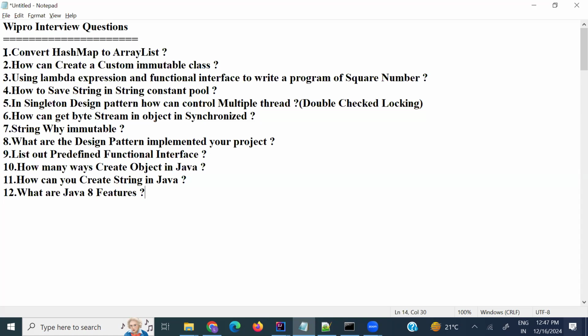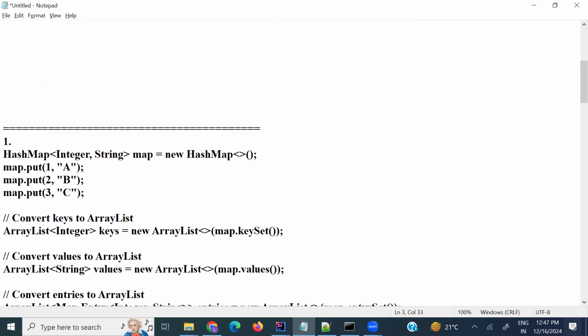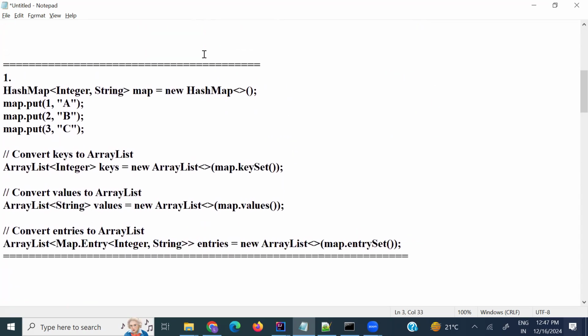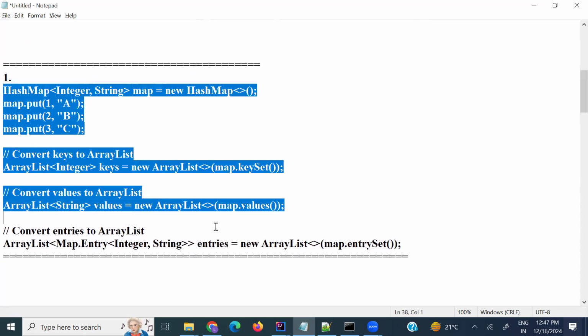What is the first question? Convert a hash map to an array list. They probably won't ask for specific keys or values, so you should explain both keys and values: get the keys, get the values, and get the key-value pairs. You can discuss them, and you will implement one program as well, like this.